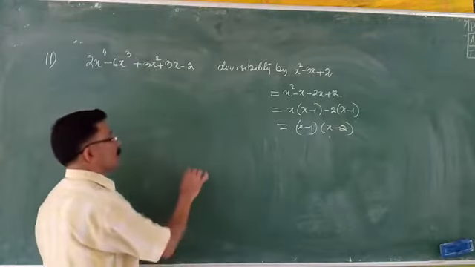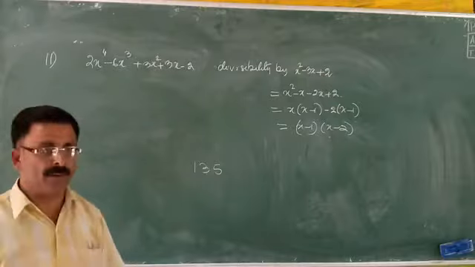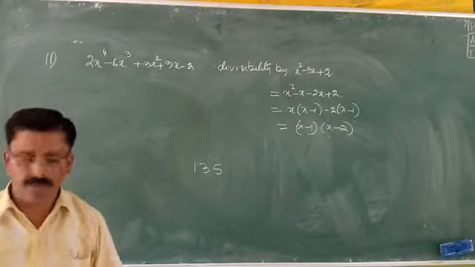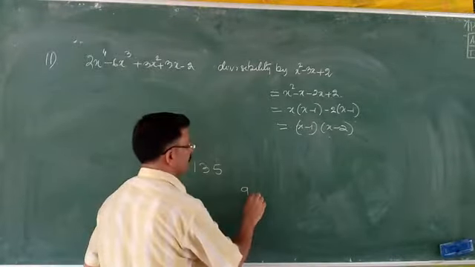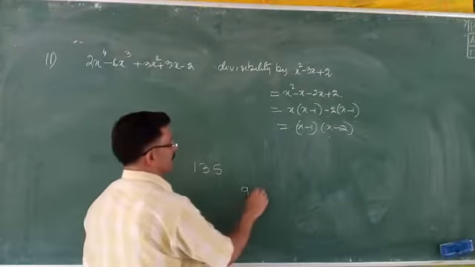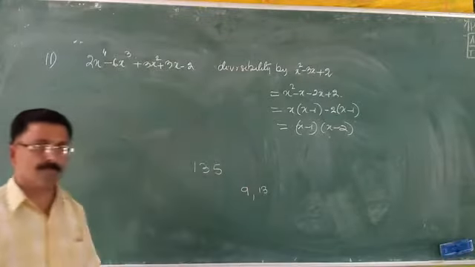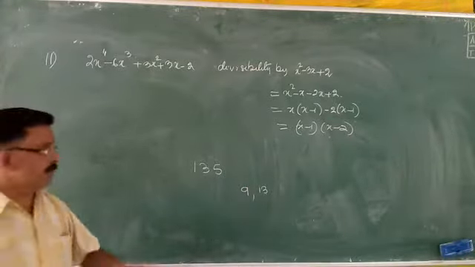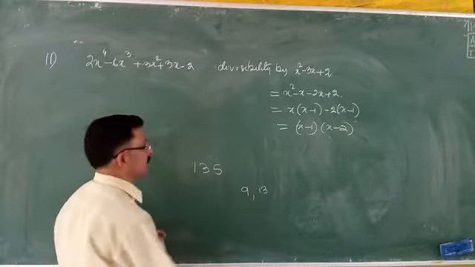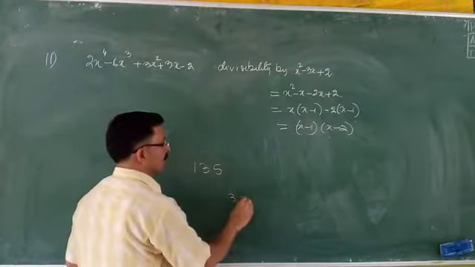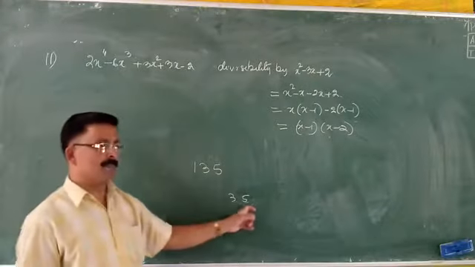Now, let me show you one thing. This is a number. How much is this? 135. Now, these are the 2 divisors. Or I will change it. 3 and 5. Is it okay? Yes, sir. 3 and 5.